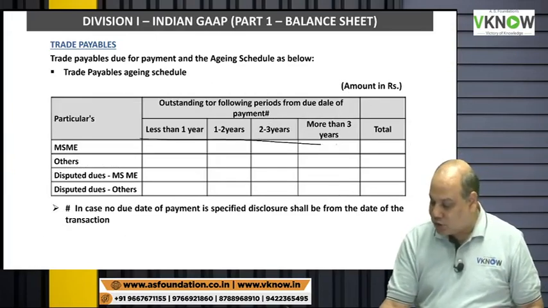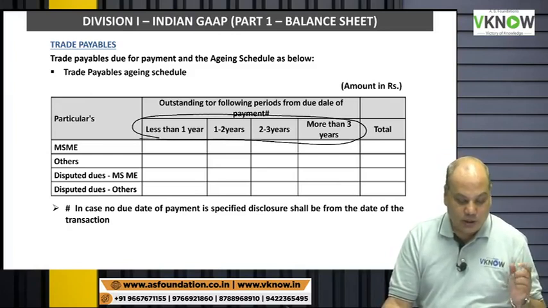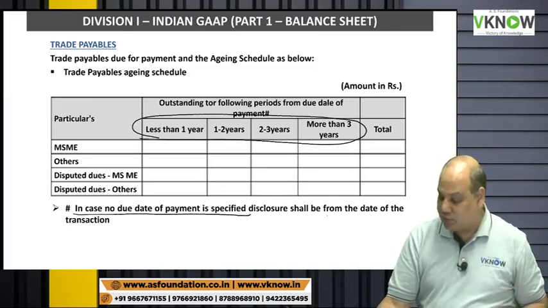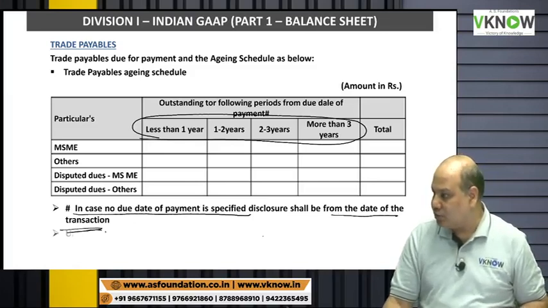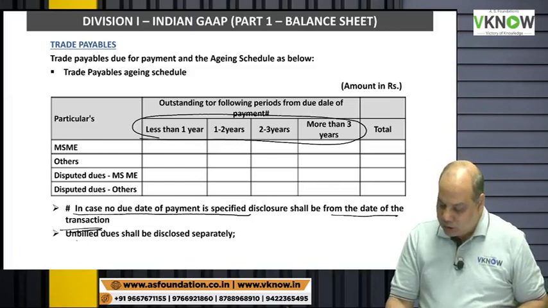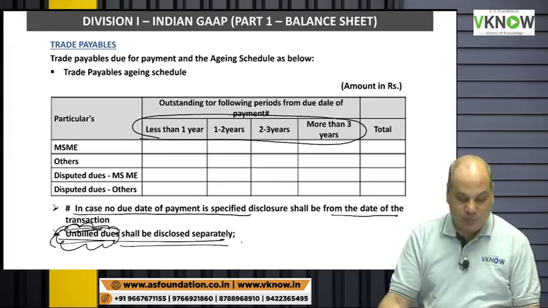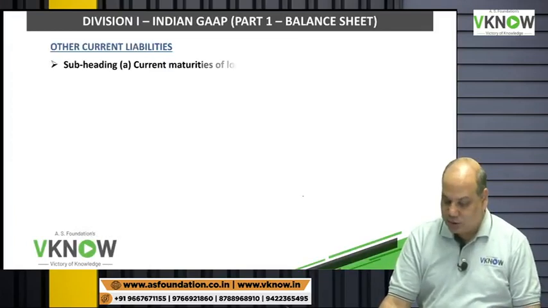These disclosures have to be given from the due date. The due date is over and still you have not paid, that disclosure is required. If there is no due date for payment, then the date of transaction will be treated as due date. Unbilled dues, that means for which bill has not been received, will be disclosed separately.